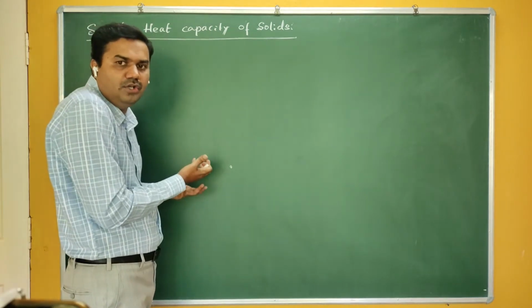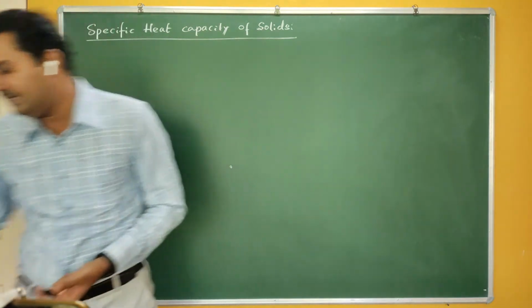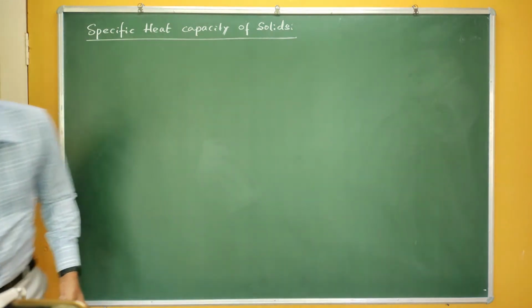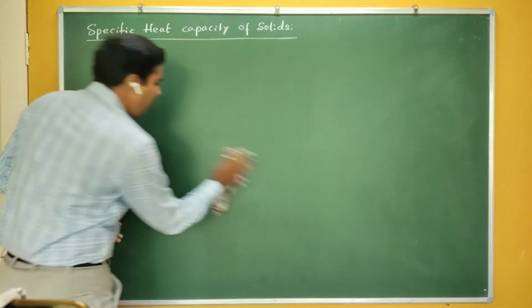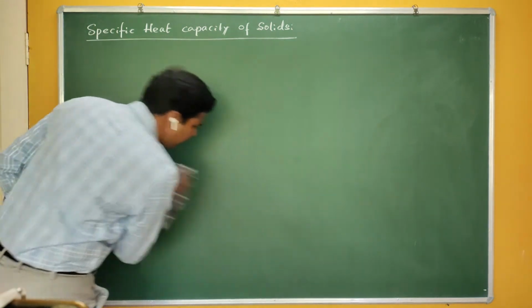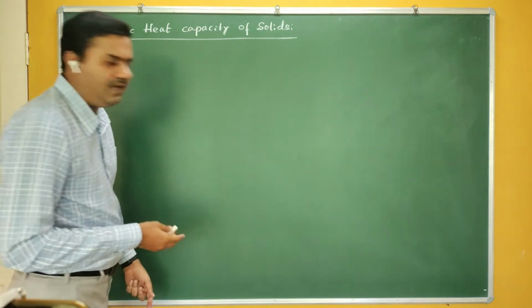It cannot move. If they are moving, then we don't call it a solid; we have to call it a liquid or a gas. In solids the atomic movement is fixed. Are you getting me?